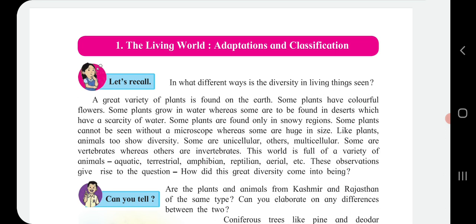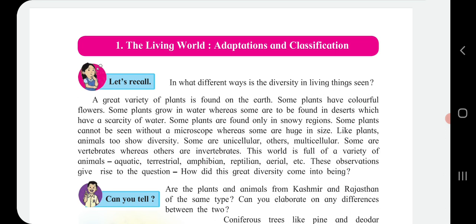First of all, when we take flowers, so many colors of flowers are there. We are seeing some flowers are colorful, and even some flowers are colorless, means white color. Colorful as well as white flowers are there.